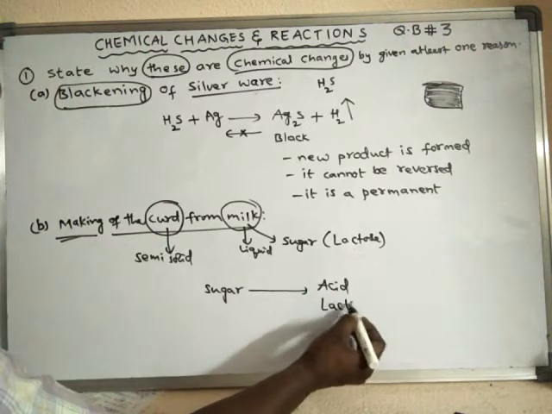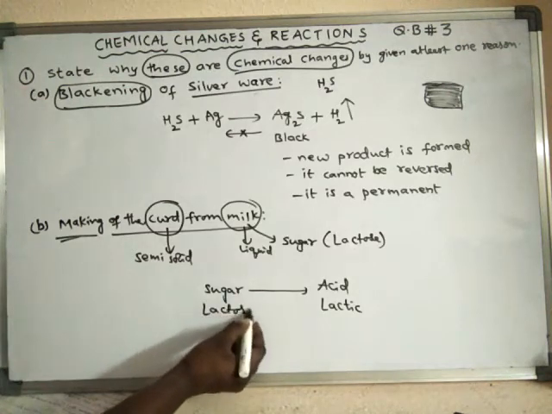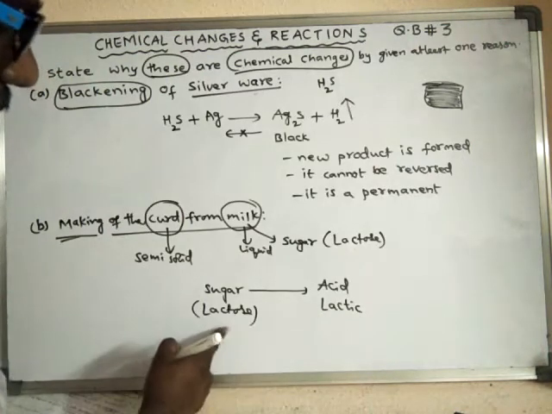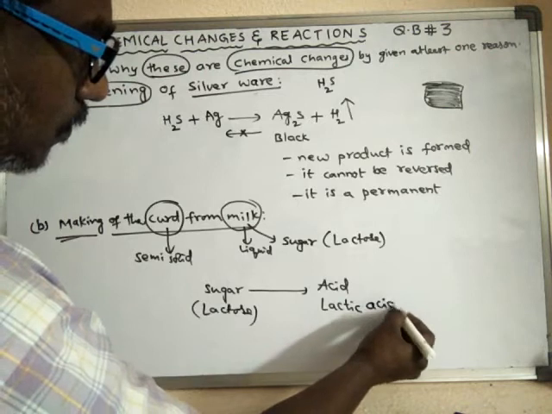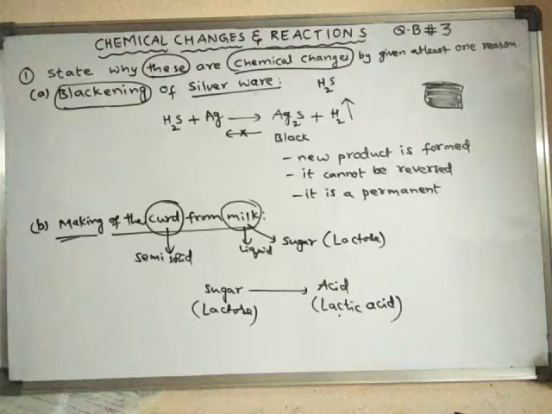Lactic acid, because the sugar is lactose sugar, and hence the acid formed is related to this sugar. That acid is said to be lactic acid. So the liquid milk changes into curd, a semi-solid, with the formation of a new substance.